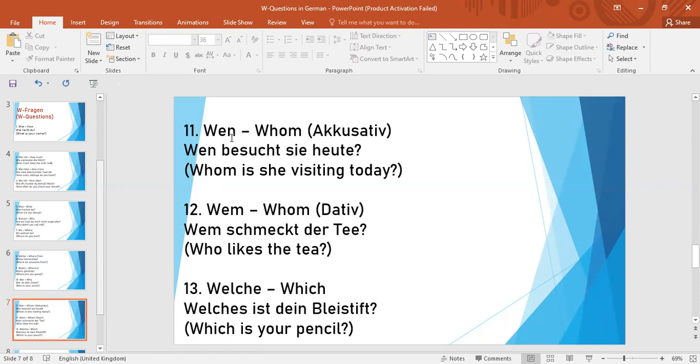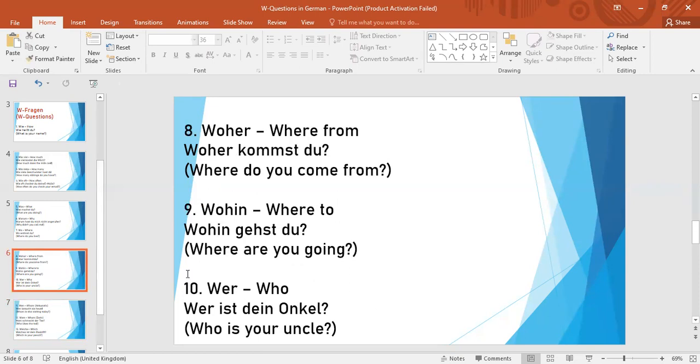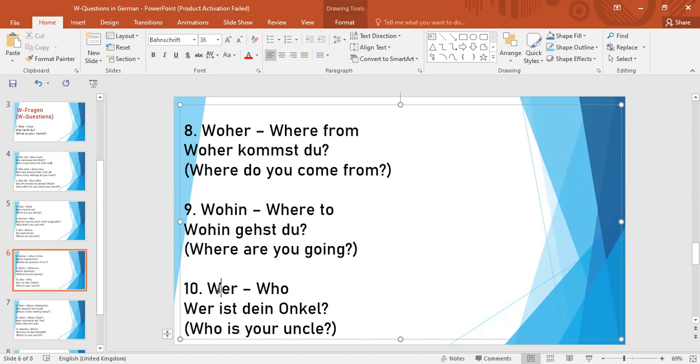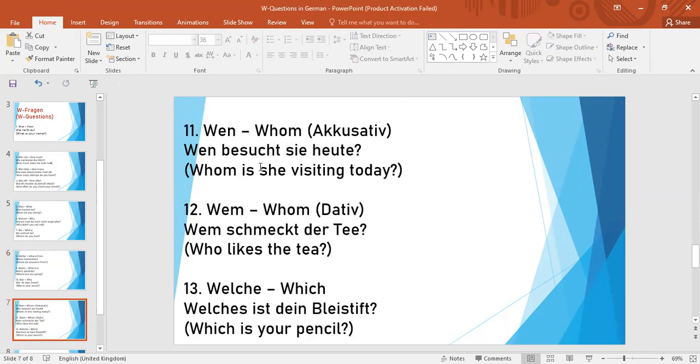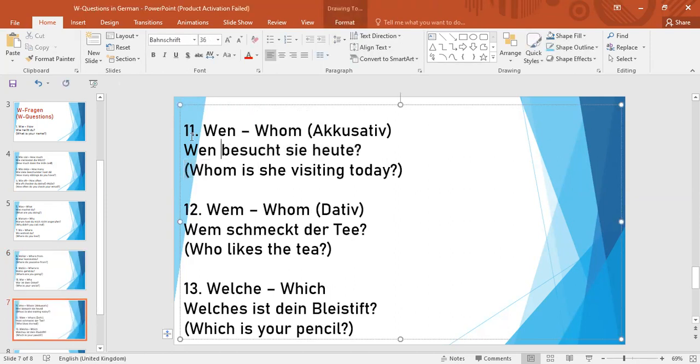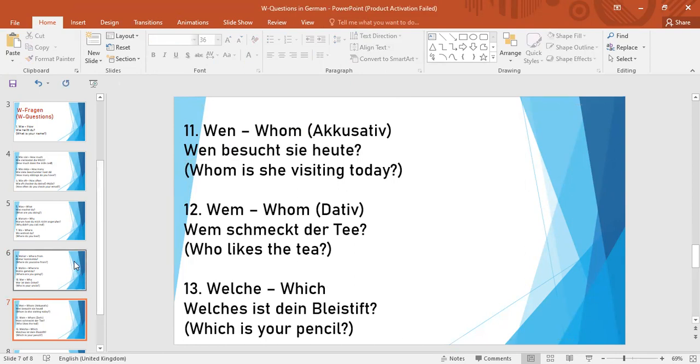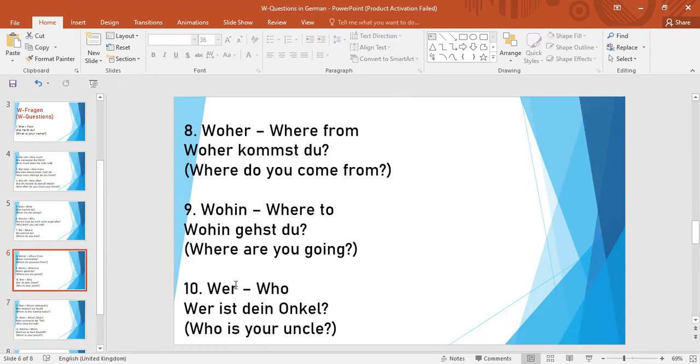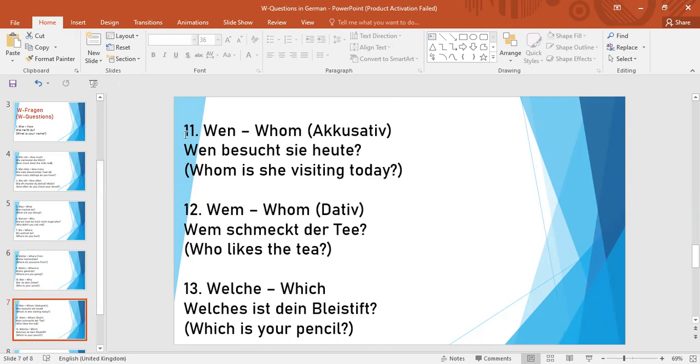Move to the next question word we have. This is wen. Again, as we have learned, wer is the nominative W-word, and with this the other W-words are formulated. I am repeating again: wer is nominative, who. And then formulated this one, wen, which is accusative, which means whom.